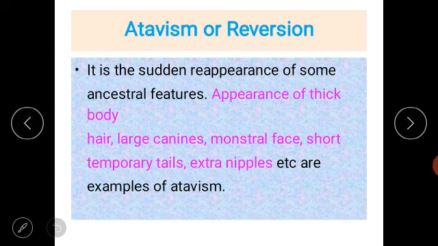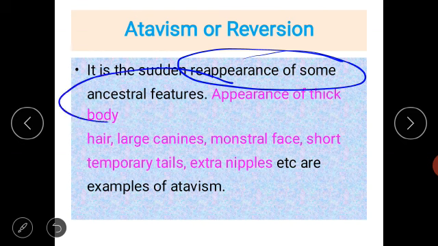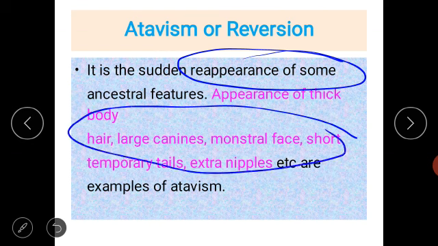Next point that we are going to study is atavism or reversion. It is the sudden reappearance of some ancestral features. Okay, it is the sudden reappearance of ancestral features, such as appearance of thick body hair, large canines, monstrous face, short temporary tail, extra nipples, etc. So these are the characteristics that you can call atavism.